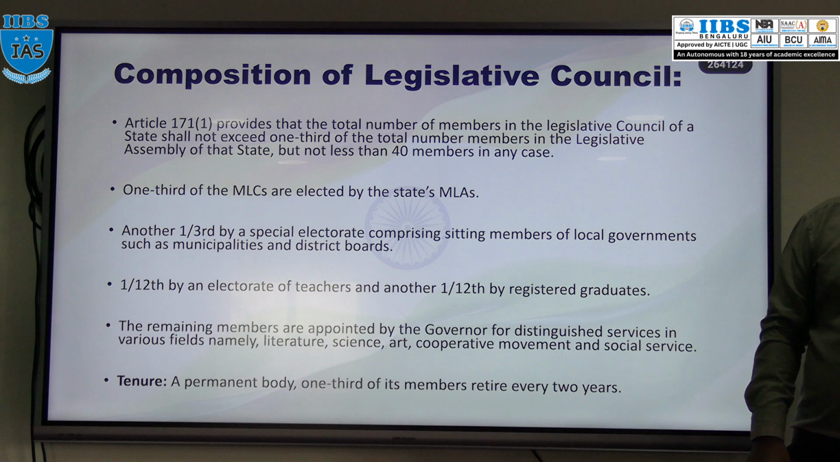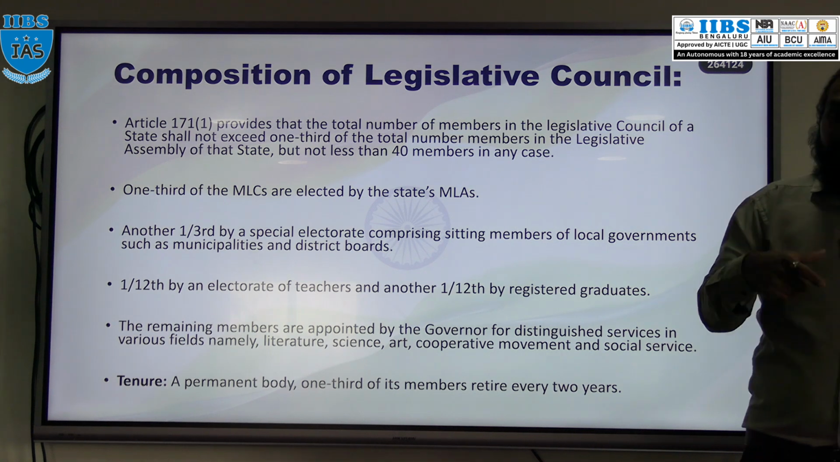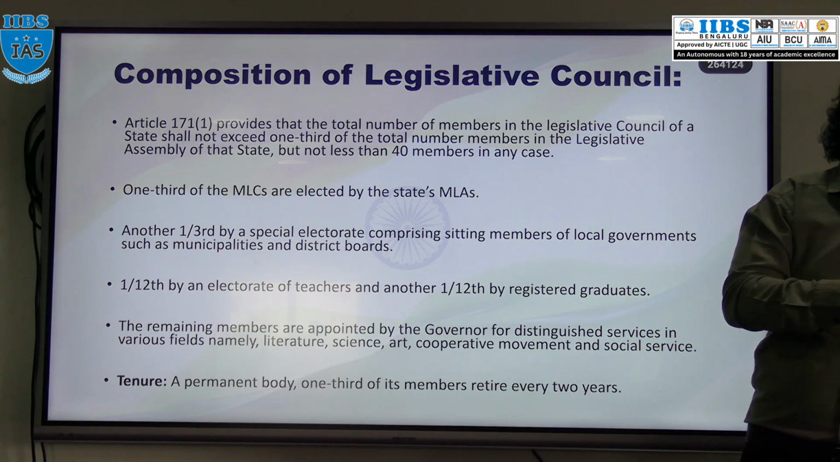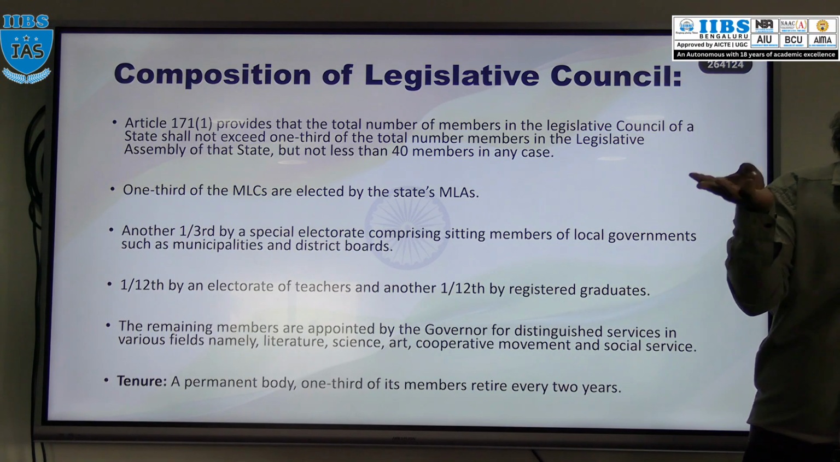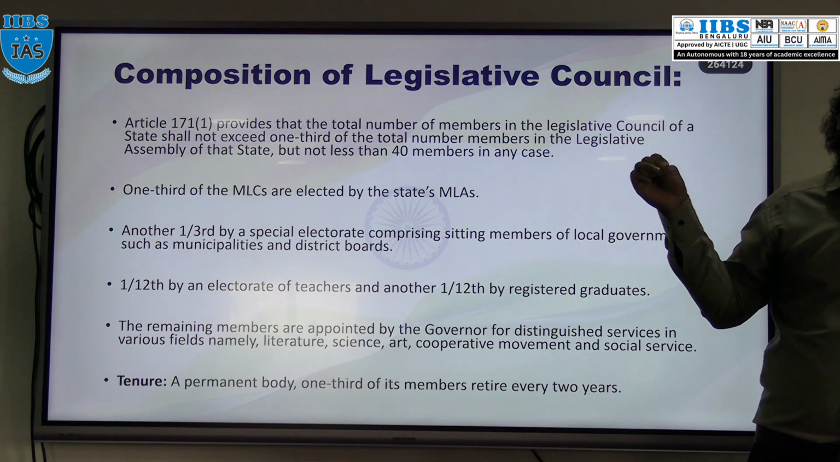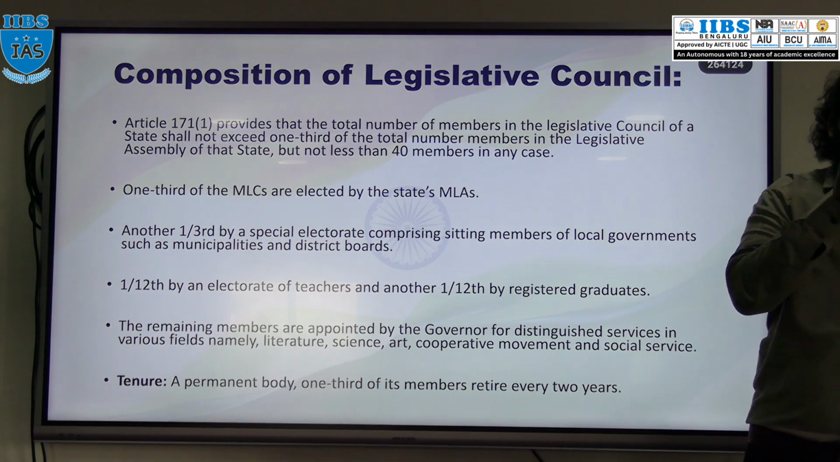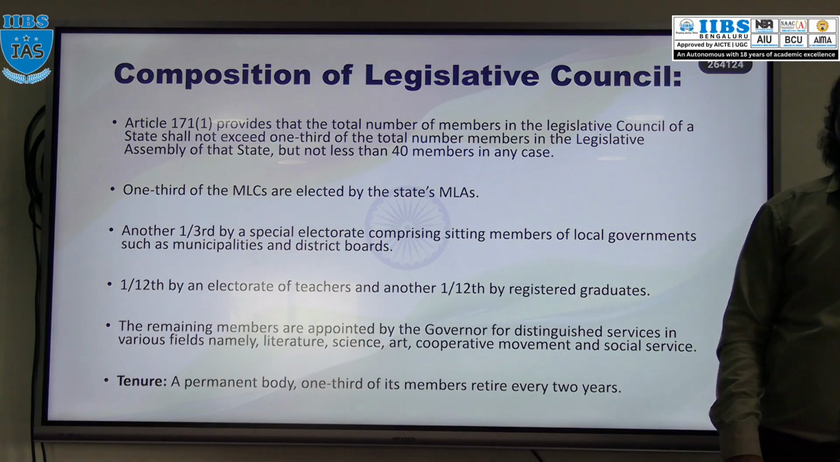Graduate students: the students who have completed their graduation three years back, or who have completed graduation and then waited for three years, are eligible for voting. And teachers, private teachers and government teachers. Okay, so 1/12 will be elected by whom? Graduates as well as teachers.